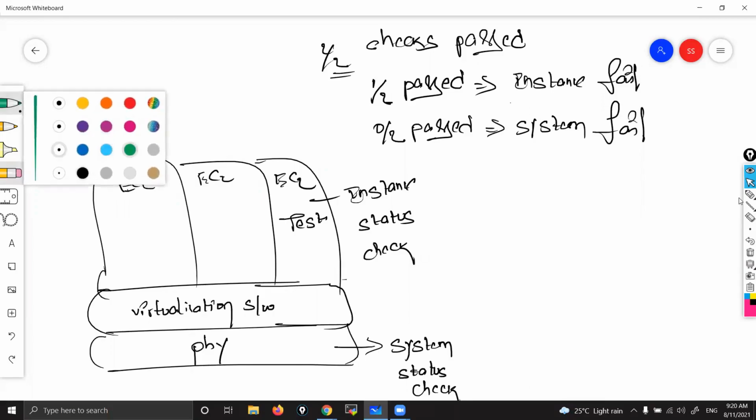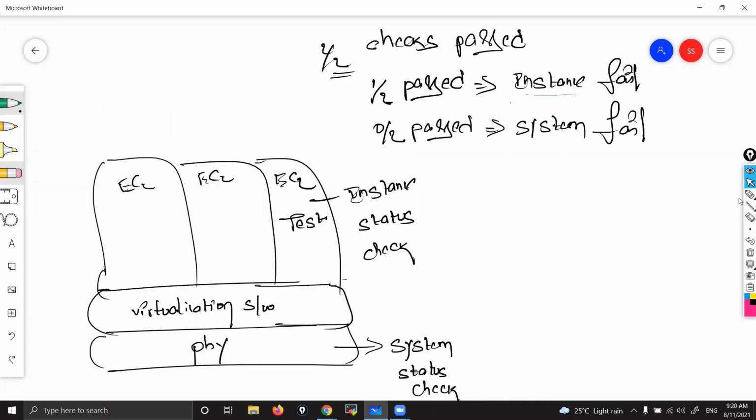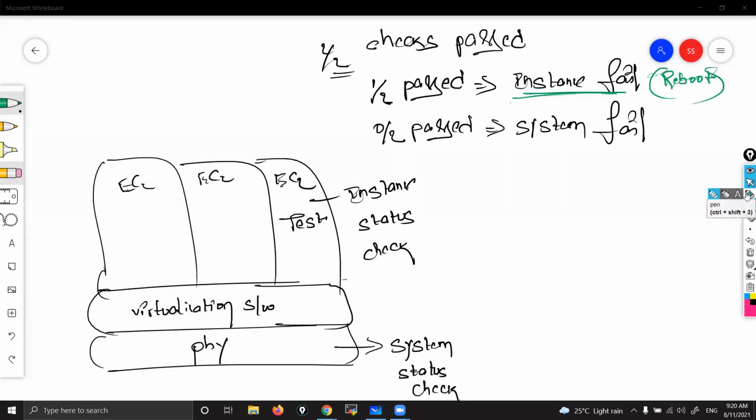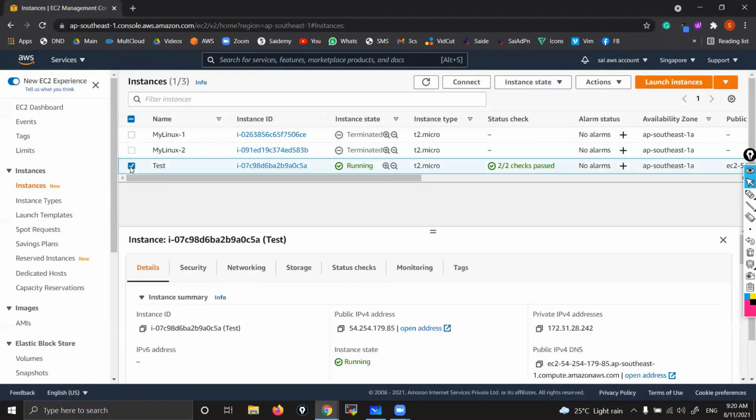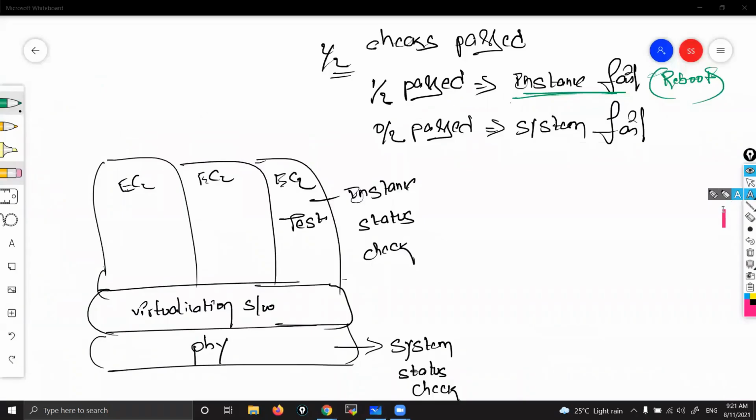If you see 1 by 2 pass, instance failure, then to address this issue, you need to reboot your instance. How to reboot? Simple. Select that instance here, Instance state, just click here, reboot. When you reboot, automatically it will show 2 by 2. So what actually happens at the backend when you reboot?